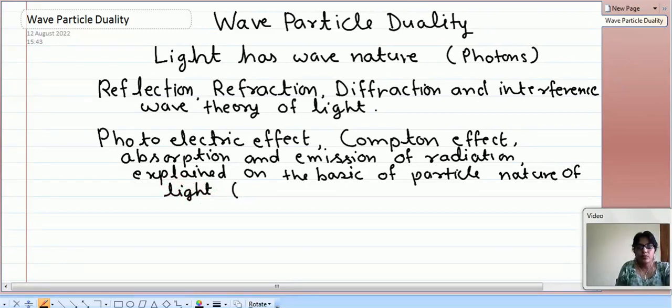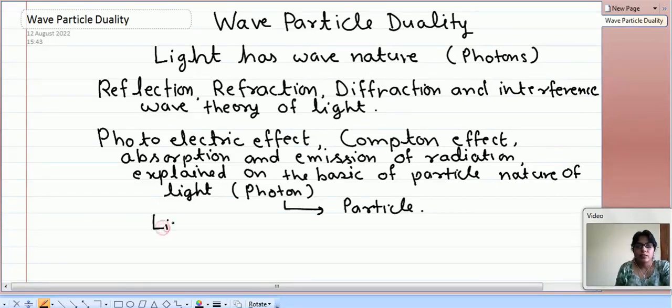So that is the photon. So photon is the quanta of energy for the electromagnetic radiation, and this photon is treated as particle. Now one should note here that when I say light, it means the broader spectrum, the electromagnetic radiation.